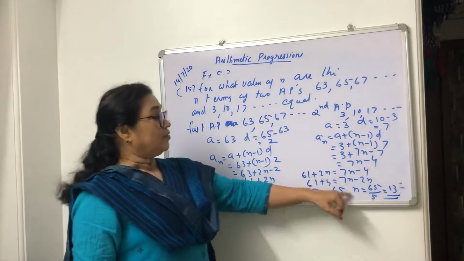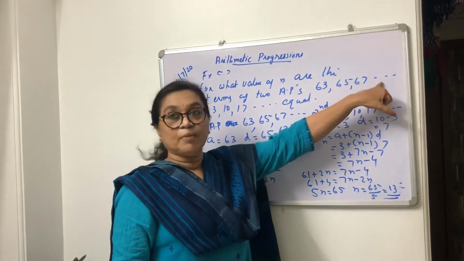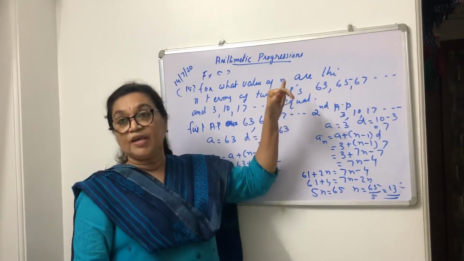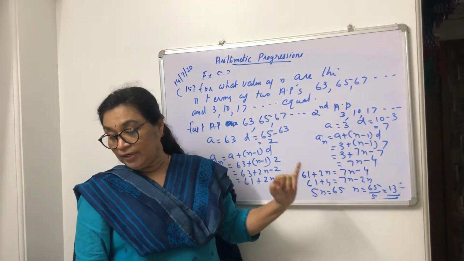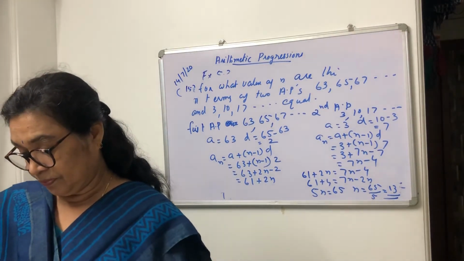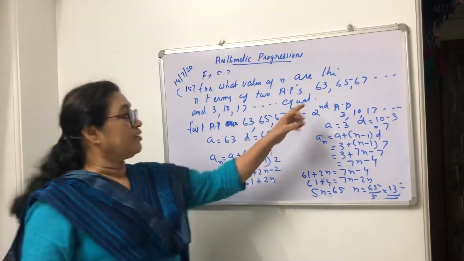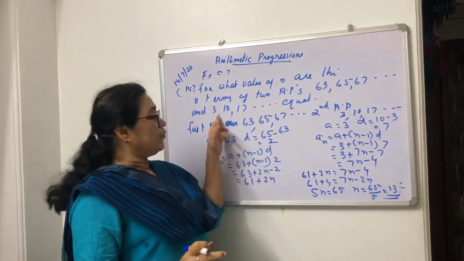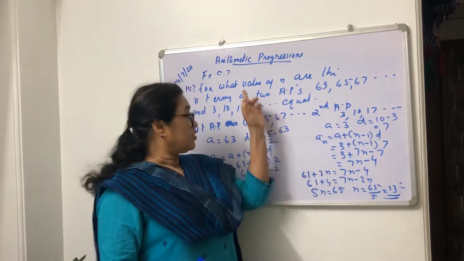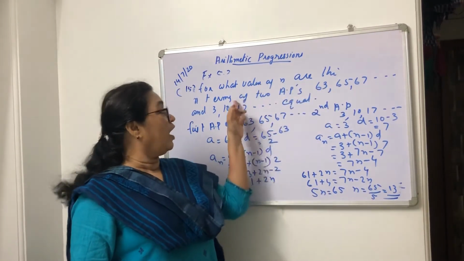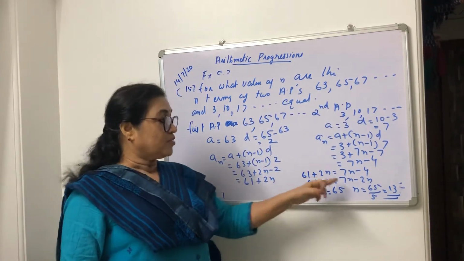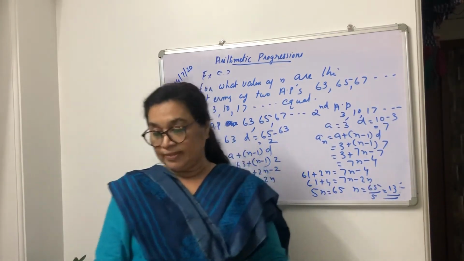Therefore, the 13th term of this AP and the 13th term of this AP, both the values are equal. That means you can find A13 from here and A13 from here, both the values remain the same. So the value of n for which the nth terms of both the APs are equal is 13.